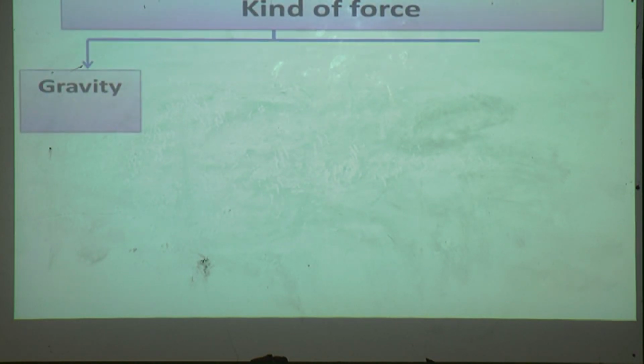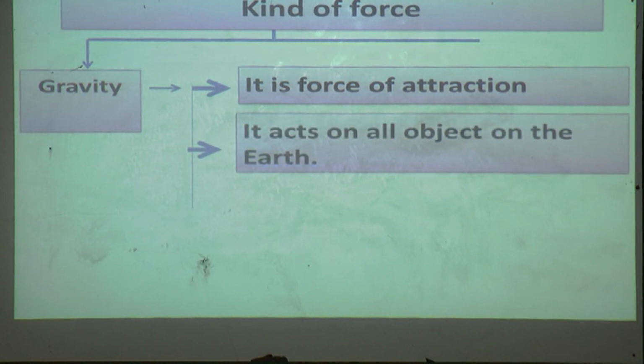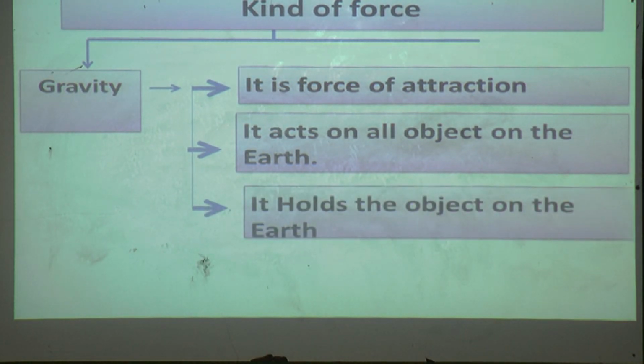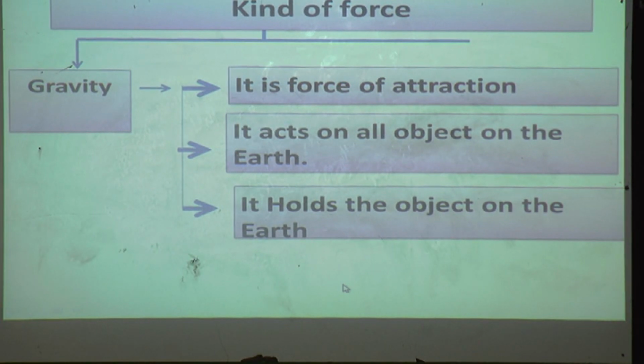Secondly, we have seen about gravity. It is the force of attraction. It acts on all objects on the earth. It holds the object on the earth. Because of attraction, the object will come to the earth. It means the earth holds the object because of attraction.